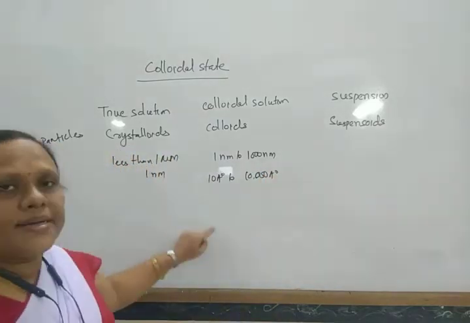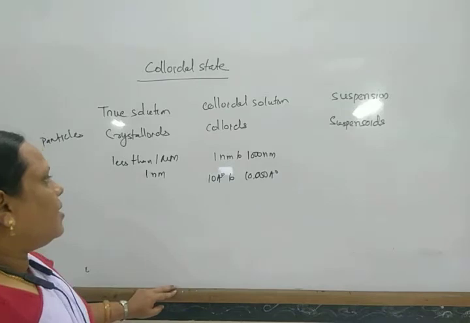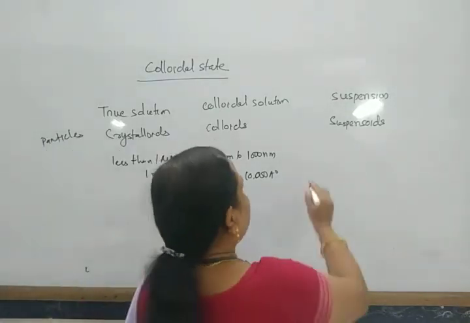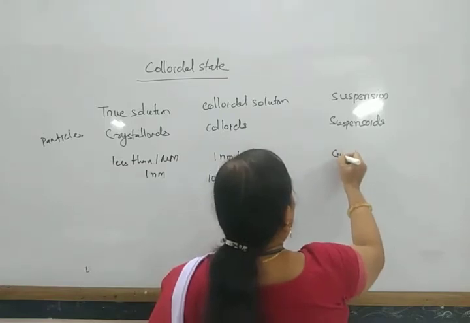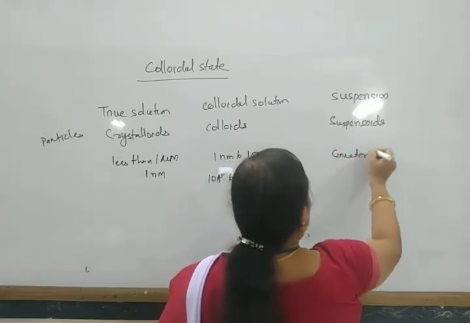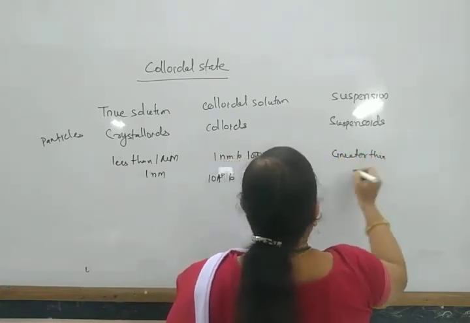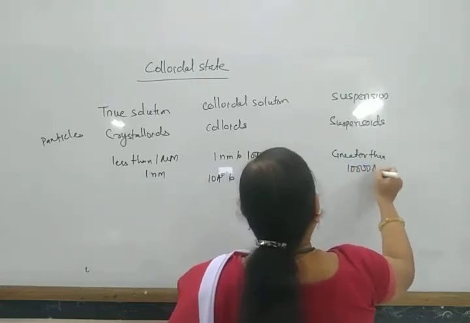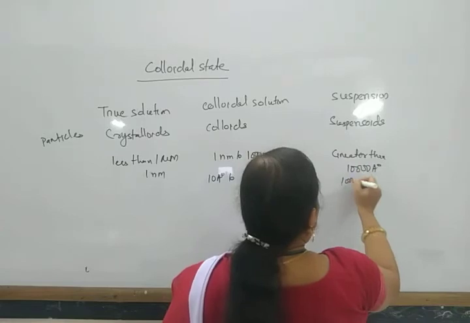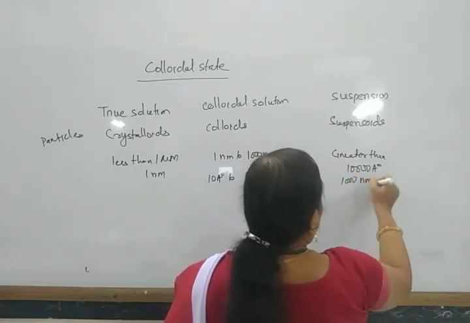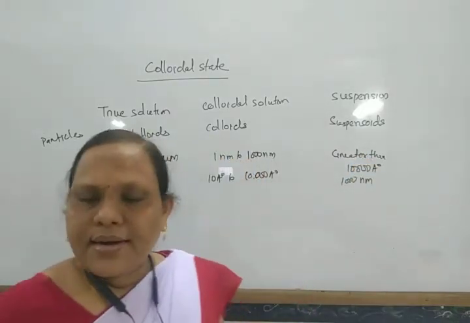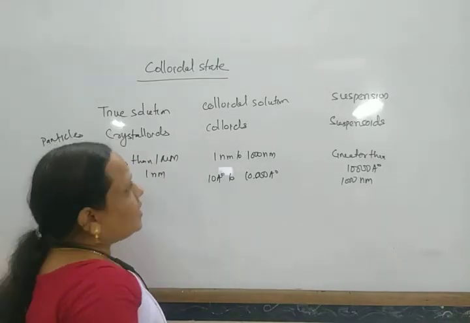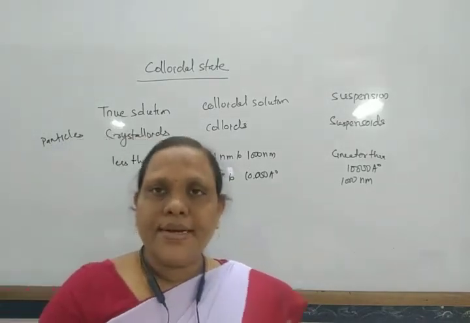And the suspension has a particle size greater than 10,000 angstrom, or we can say 1000 nm. So depending upon this particle size, these are classified into different types.